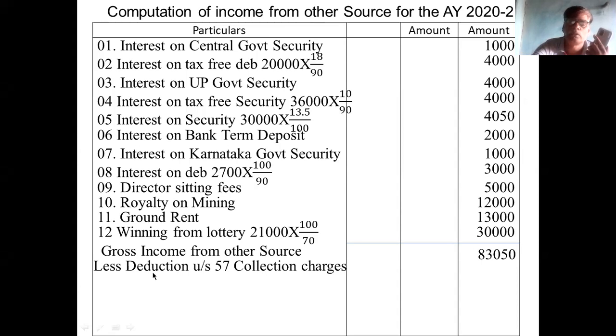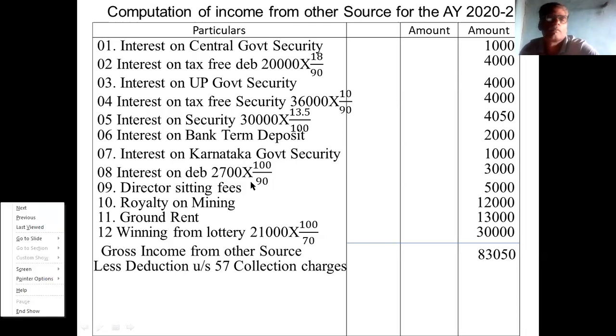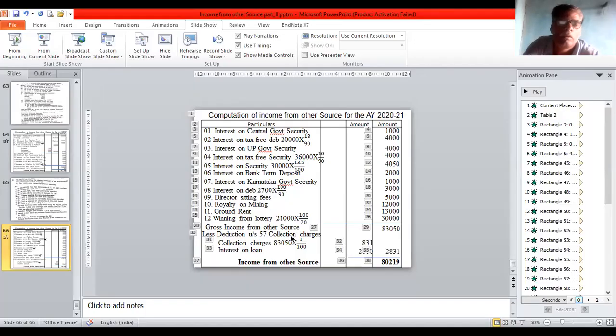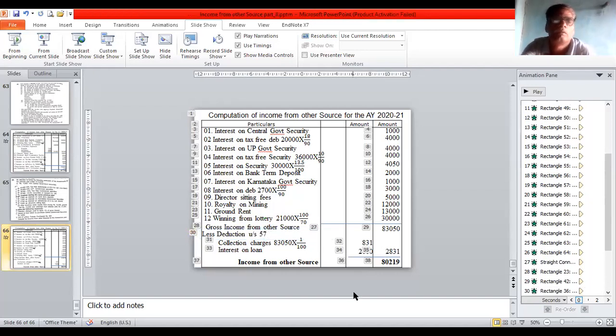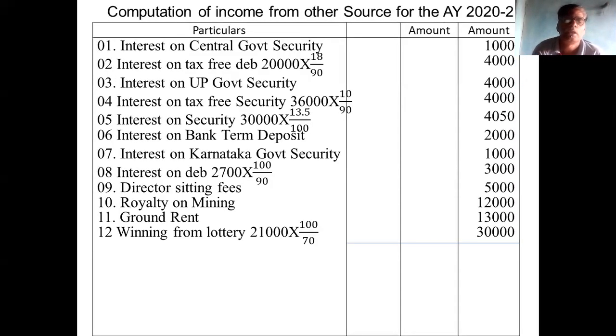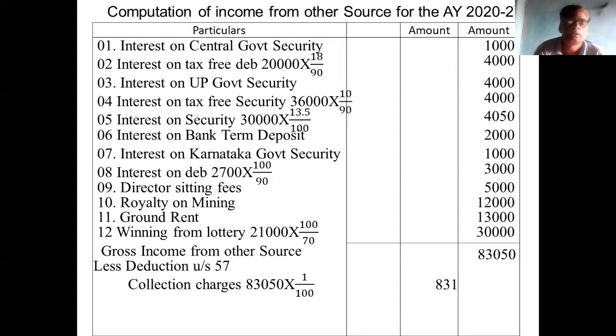From this gross, you make the deduction under section 57. First is collection charge. Collection charge is 1%. It is on gross, not on net.